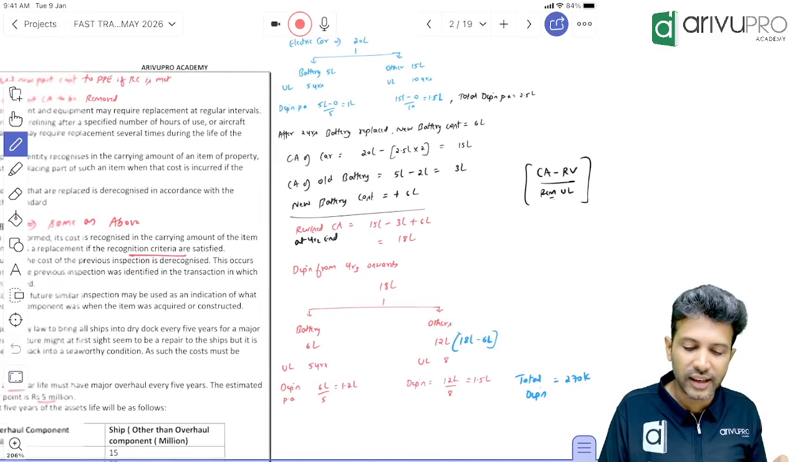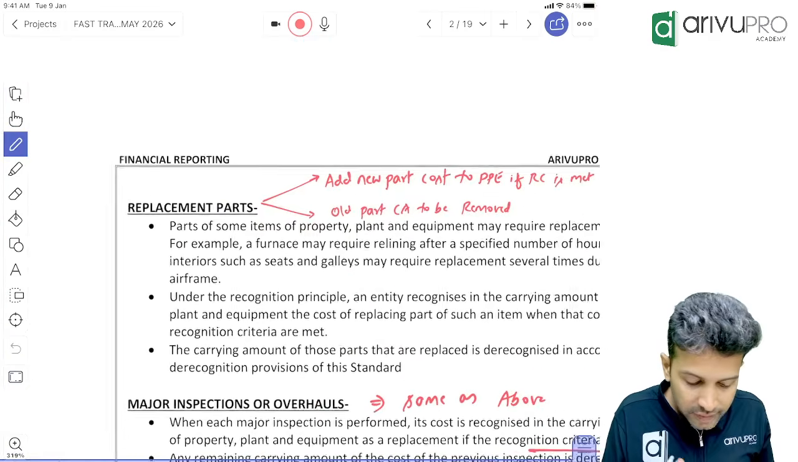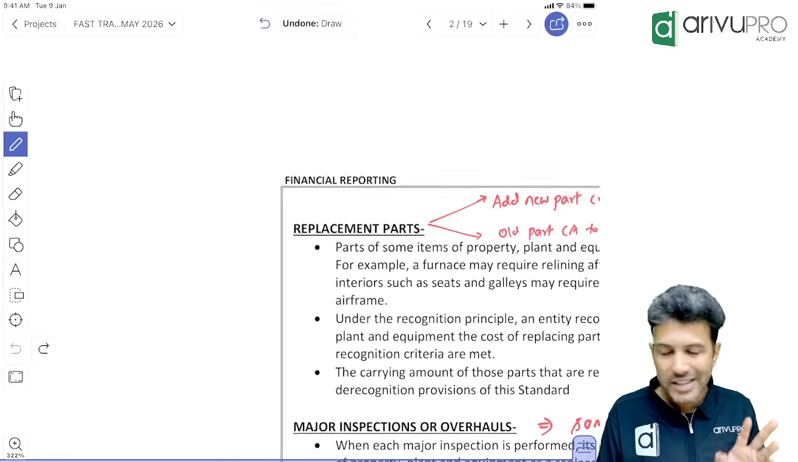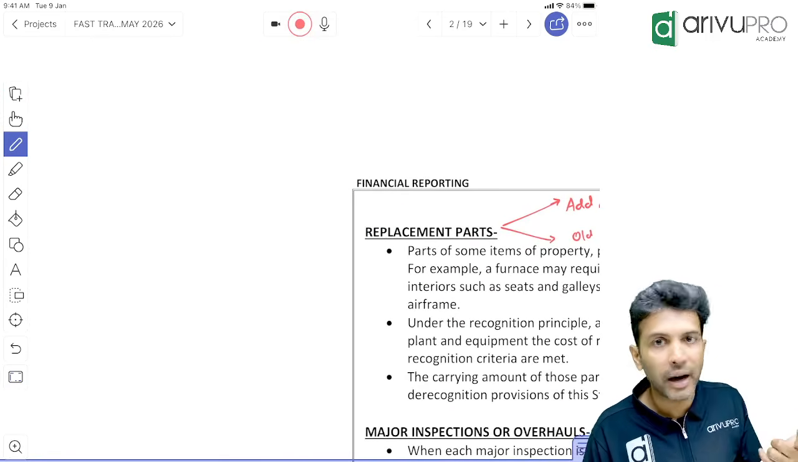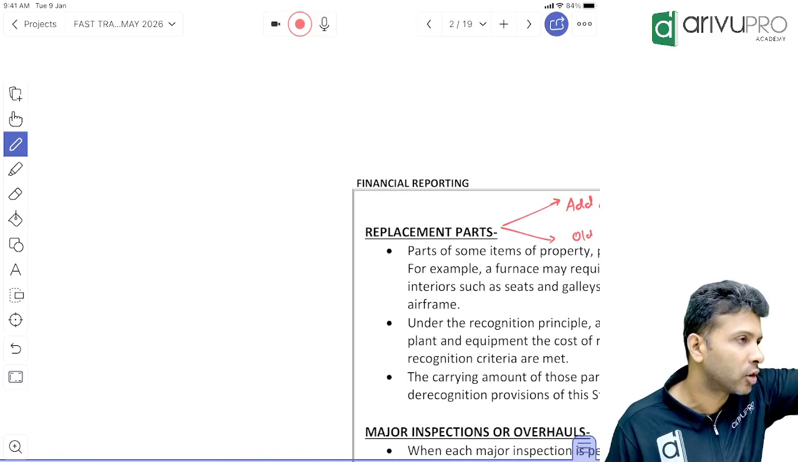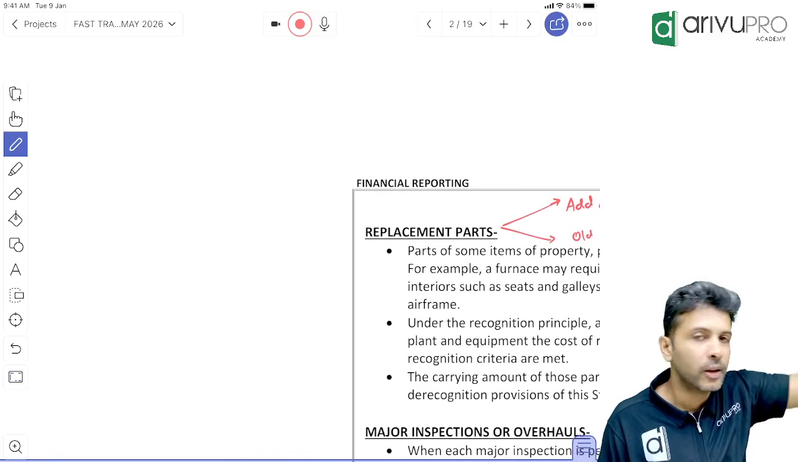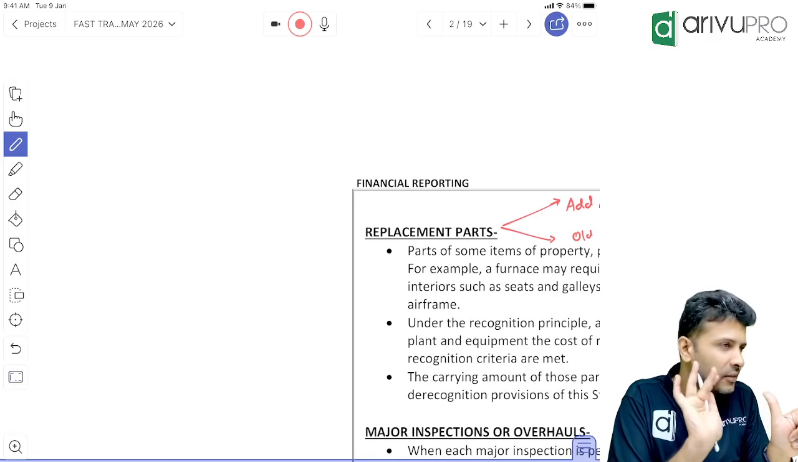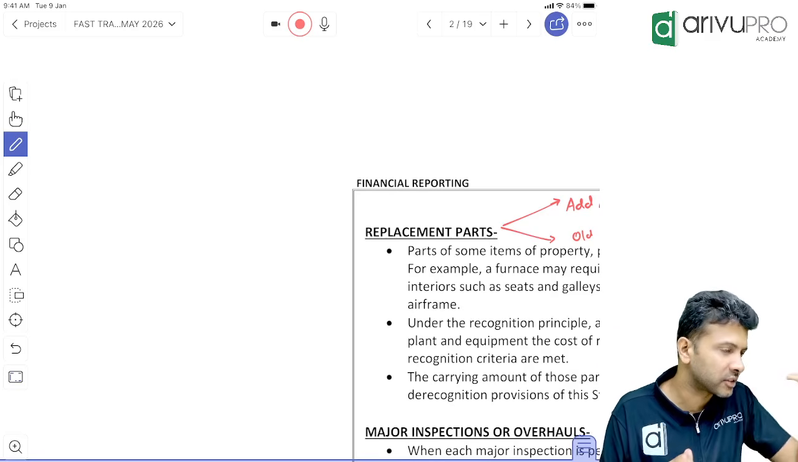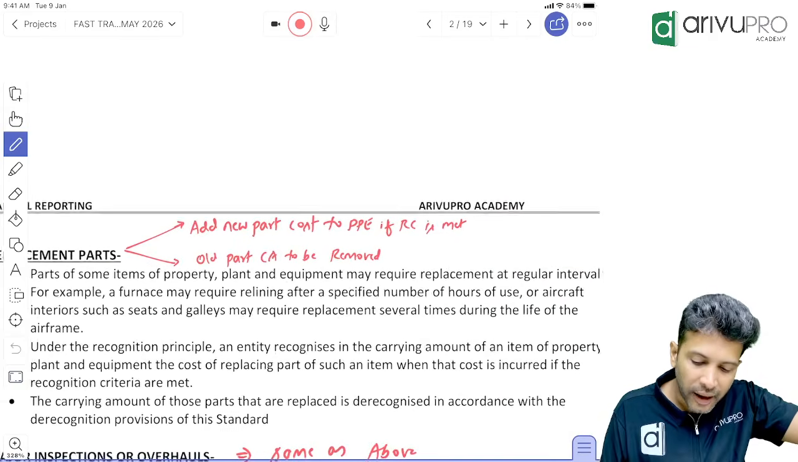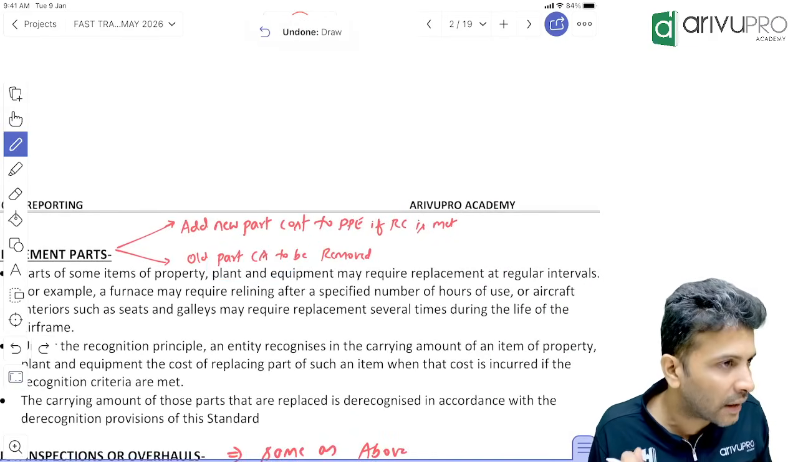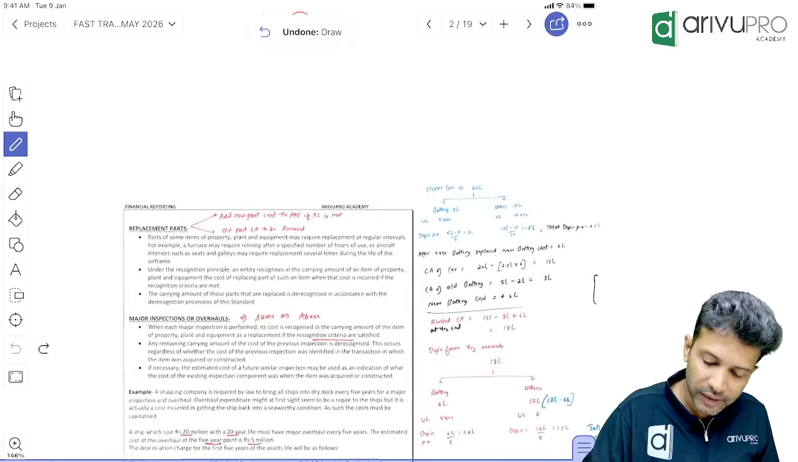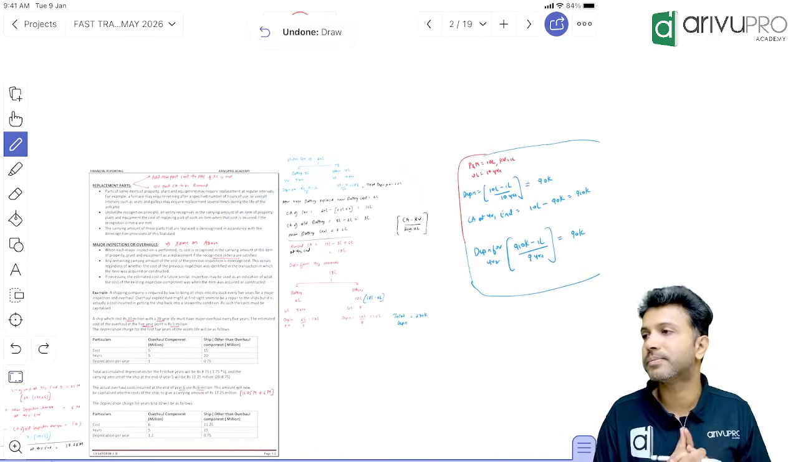Along with this, there came one concept. What is that concept? Replacement parts. Now understood? Now once again summarize for me. Whenever you replace a part, not the whole PPE, when you replace a part, two things you need to do. What are those? You add the new part's carrying amount, provided recognition criteria will be met, which will be met in majority of the cases. And then the old part's remaining carrying amount, if at all you have anything, you need to derecognize. That's pretty much what you have to do. That is what we learned with the help of a small example.